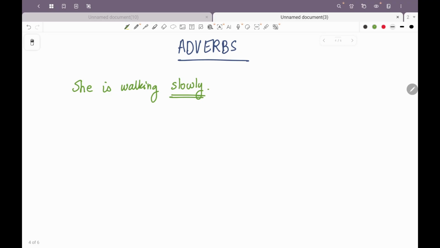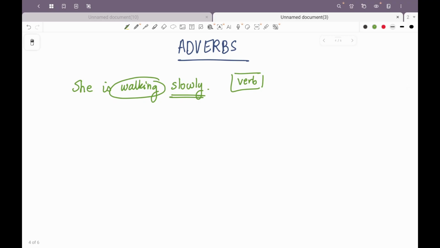Here the word slowly is describing a verb which is walking. So in this case it is an adverb. Slowly is an adverb because it is giving more information about a verb.